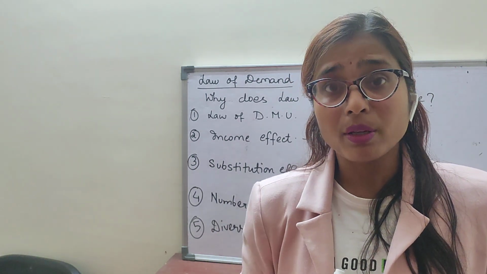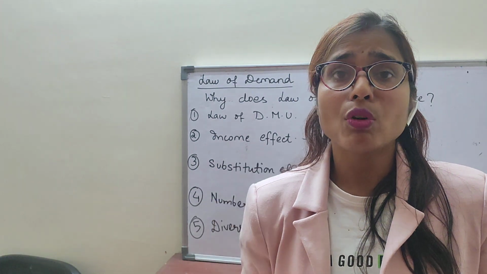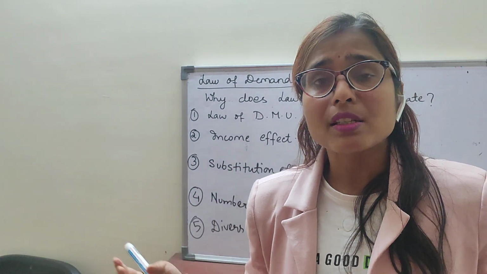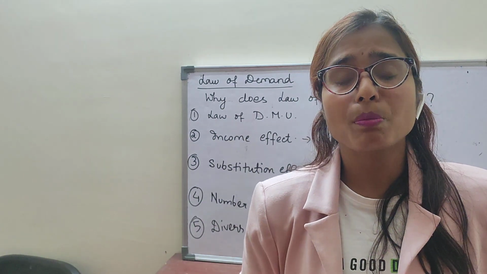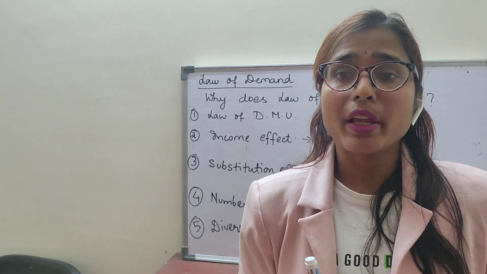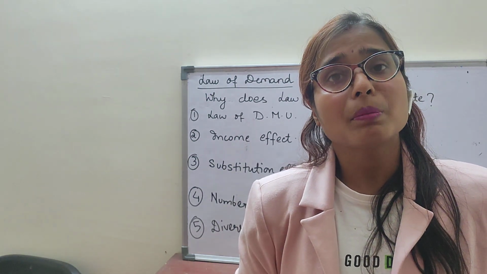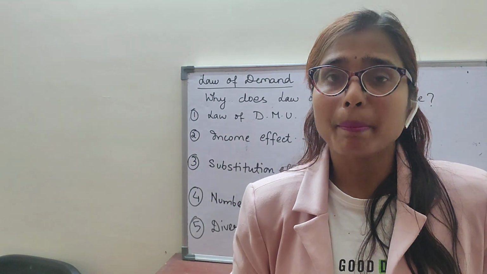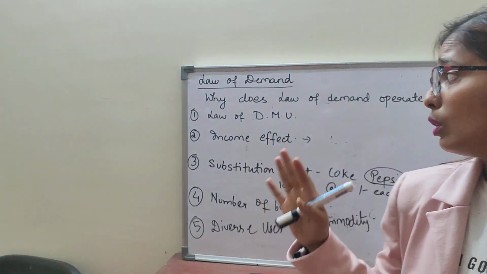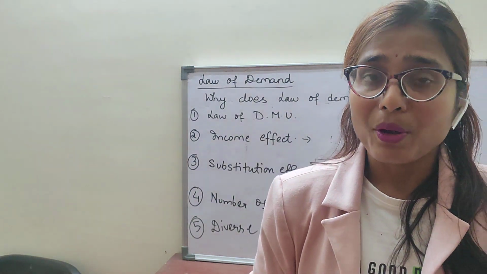So demand will fall. But if the price of milk has fallen, then what will happen? You will think of making several items at your home as your guest is coming and the price of milk is also reduced. So you will think of making so many varieties of dishes in your menu. So what happens? Demand increases for the milk. This is how the law of demand operates here. Clear? So I hope this is clear.